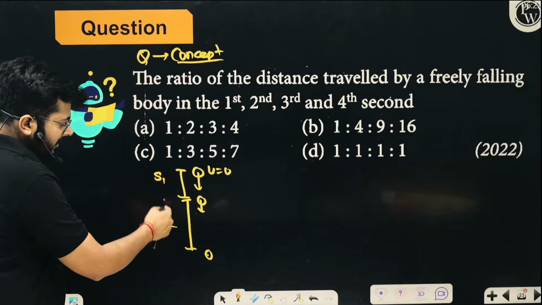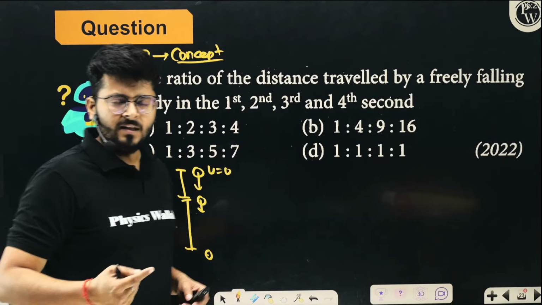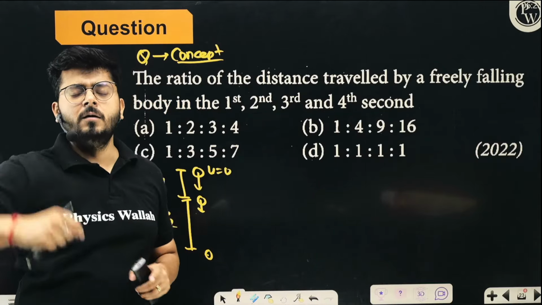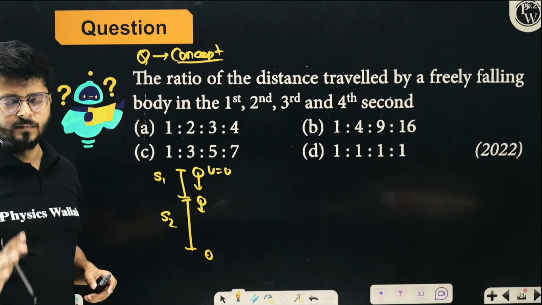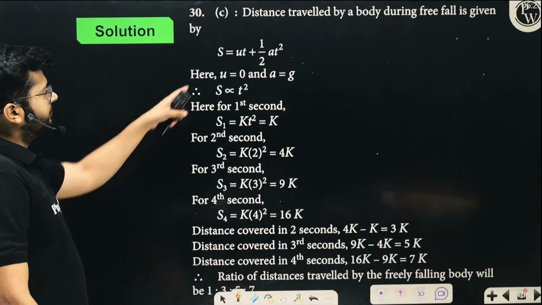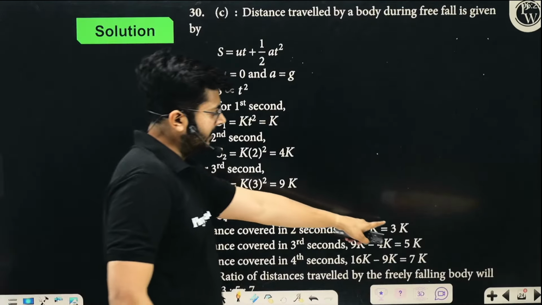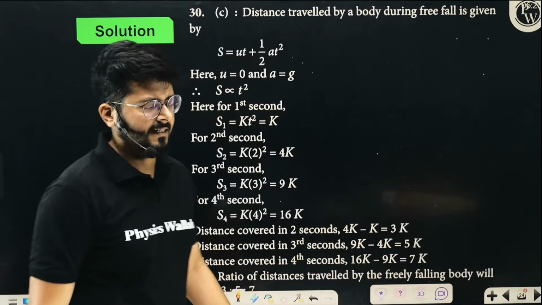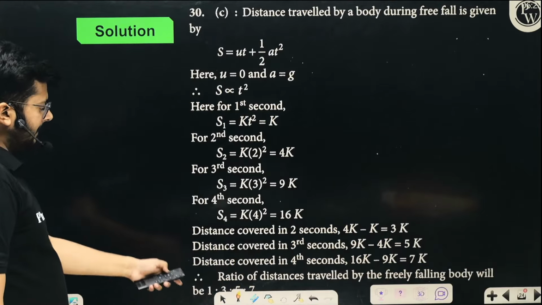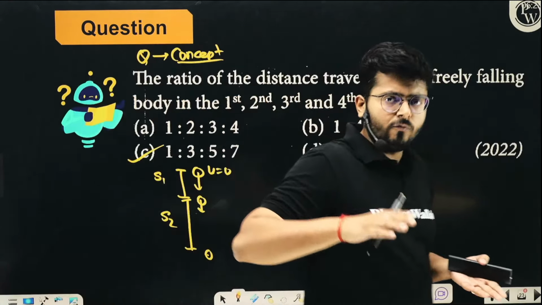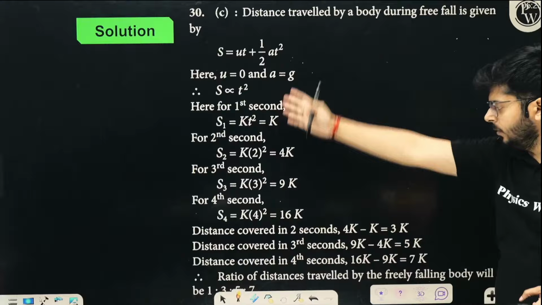So if you take the ratio of S1, S2, S3, S4, that ratio of distances traveled in consecutive seconds can turn out to be an odd ratio. So you can calculate it. You can just go ahead and solve it and take the ratio. It comes out to be in a ratio of 1, 3, 5, 7 like this. So yeah, that's the idea, 1357.